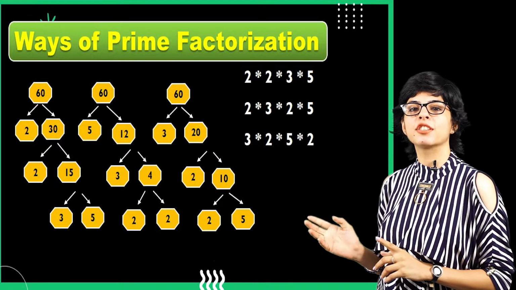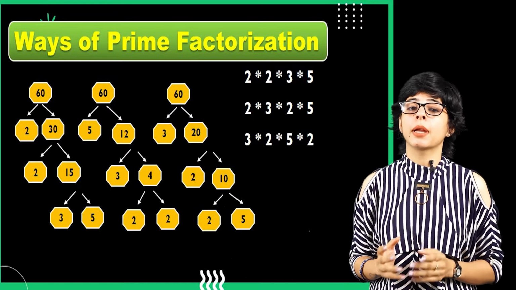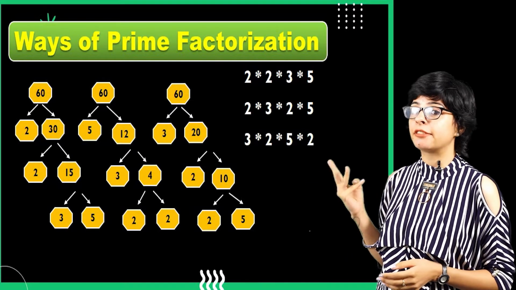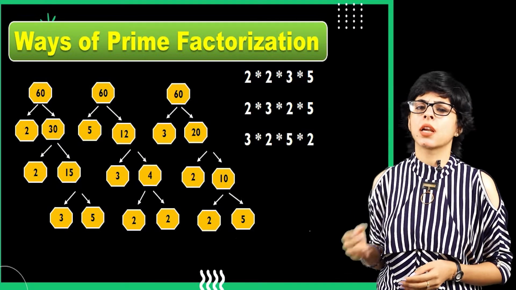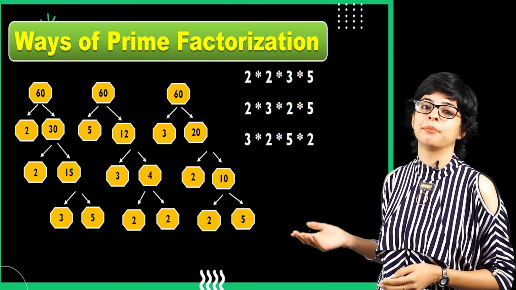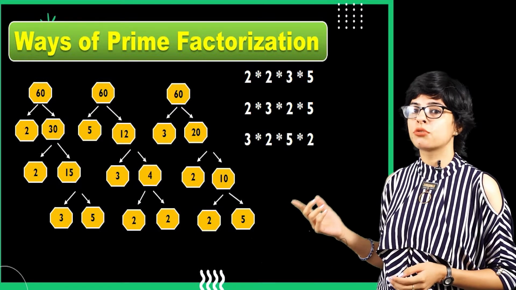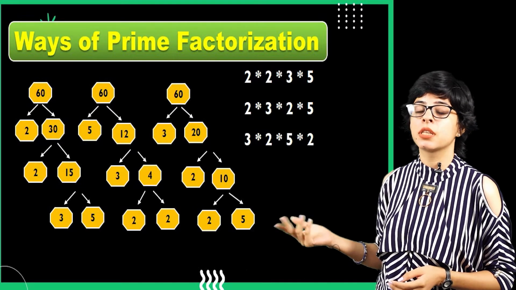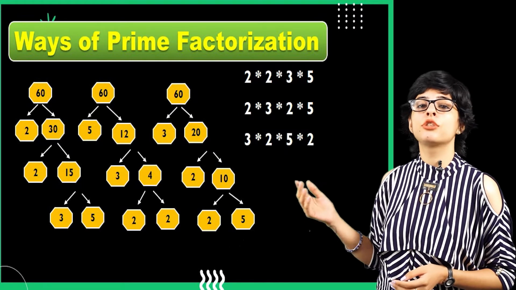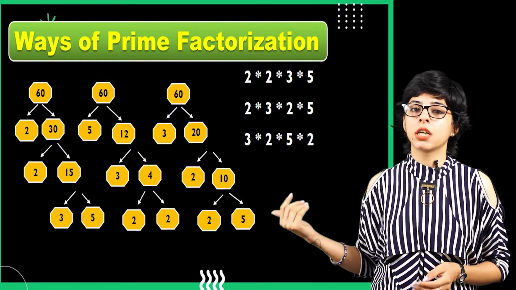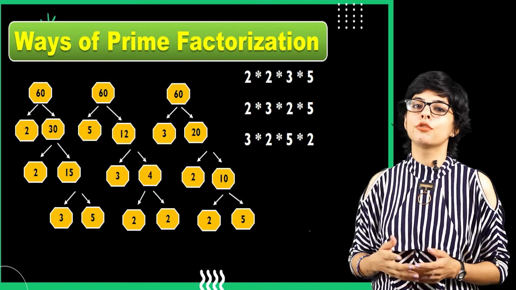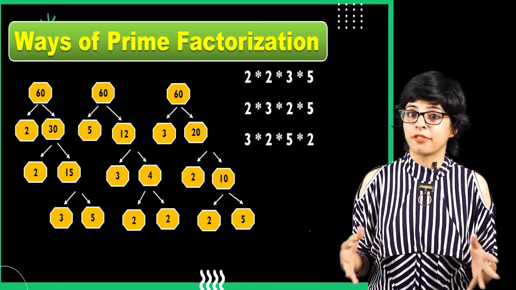So these are some phases of prime factorization. We have done prime factorization of 60 in 3 different ways, and as you can notice, there are 3 different ways of writing the same, as 2 into 2 into 3 into 5. The order is different, you see in the next step, that is 2 into 3 into 2 into 5, and the third one is 3 into 2 into 5 into 2. So all the ways are different.